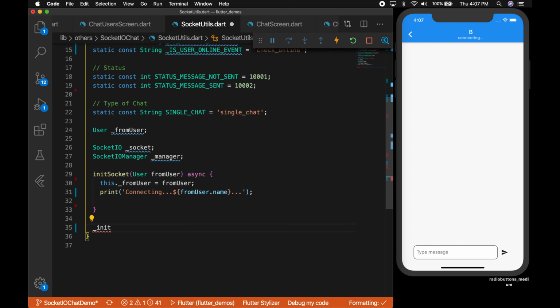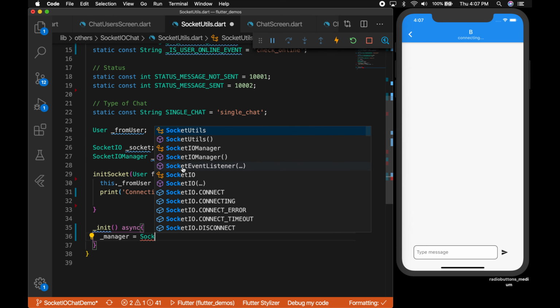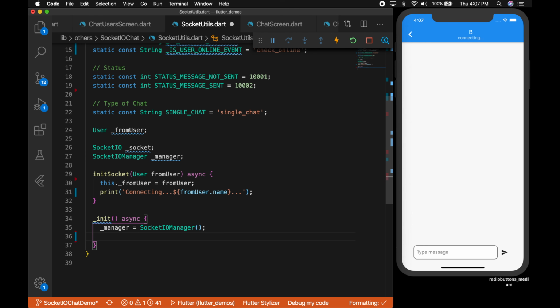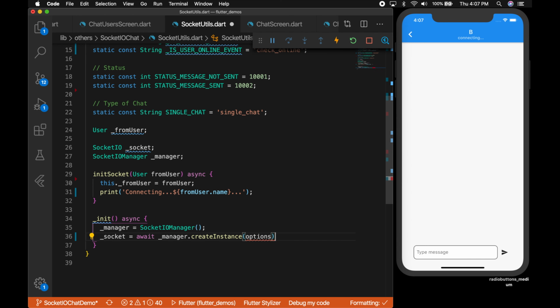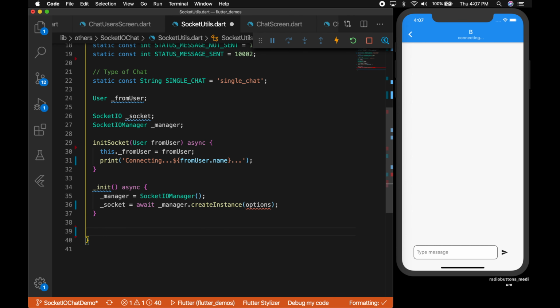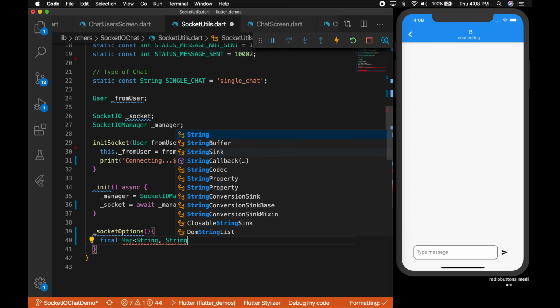I'm going to call it init, and that is also an asynchronous function, and let's initialize the manager. That will be new socket IO manager and the socket as well. So call await manager dot create instance and pass in the options. So write another function to get the options. So the first option is a map of string.